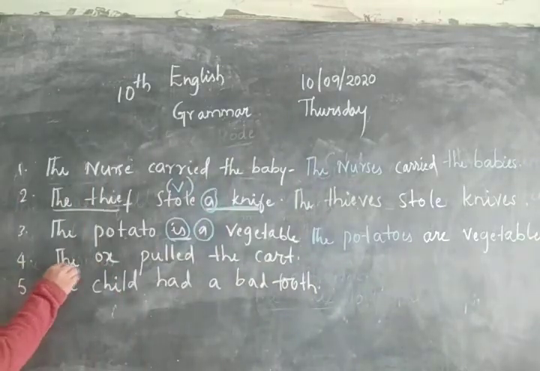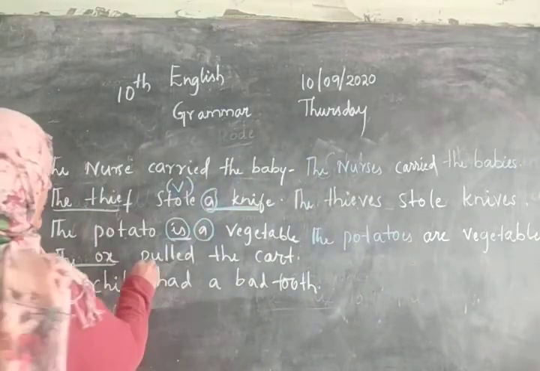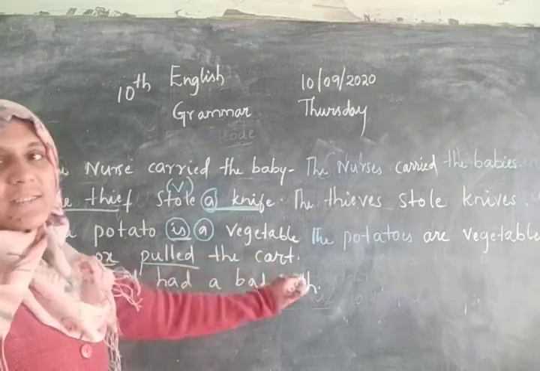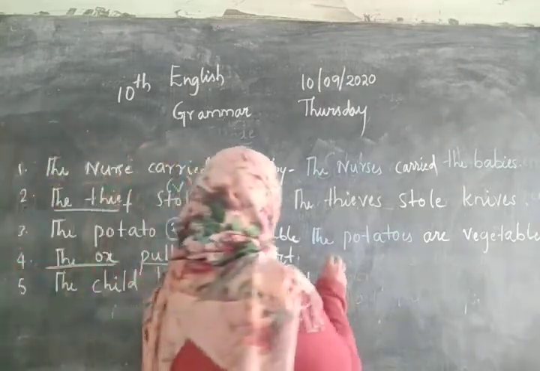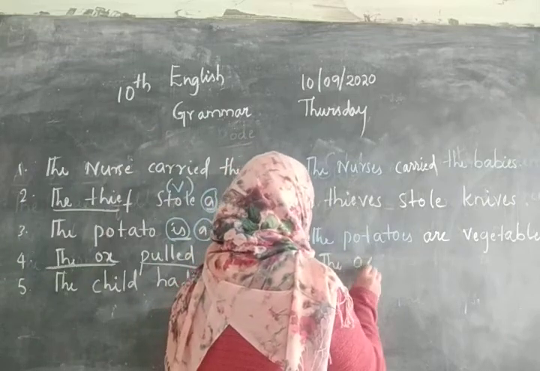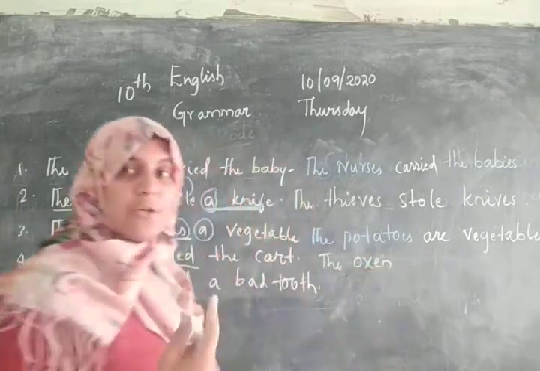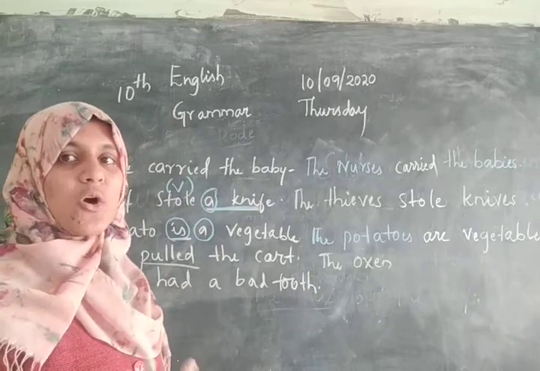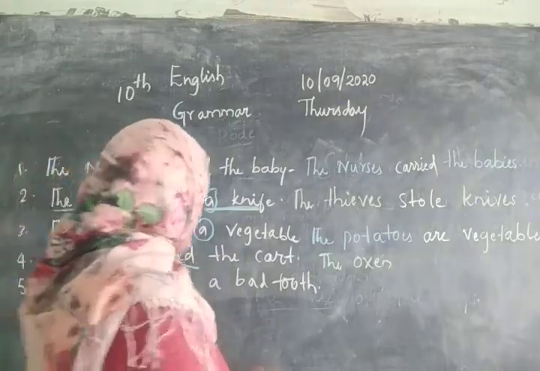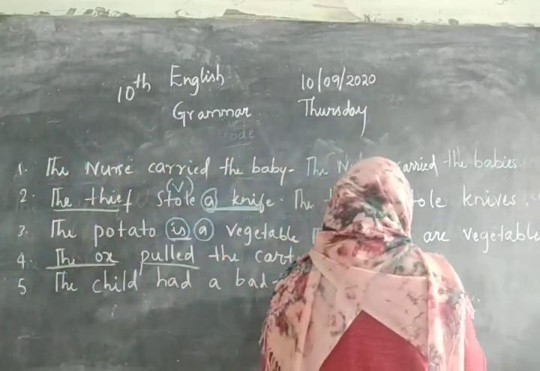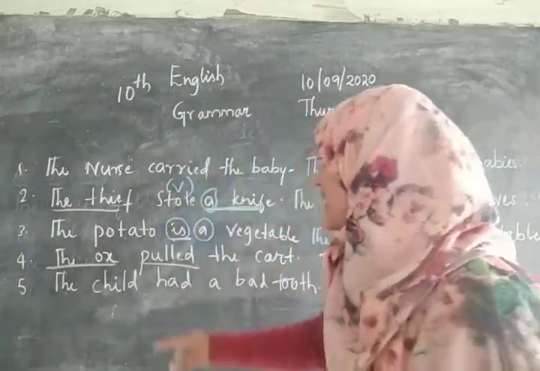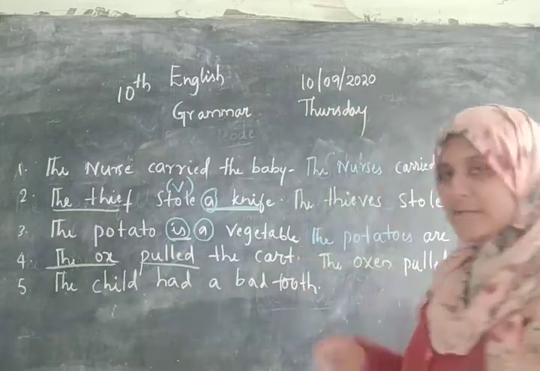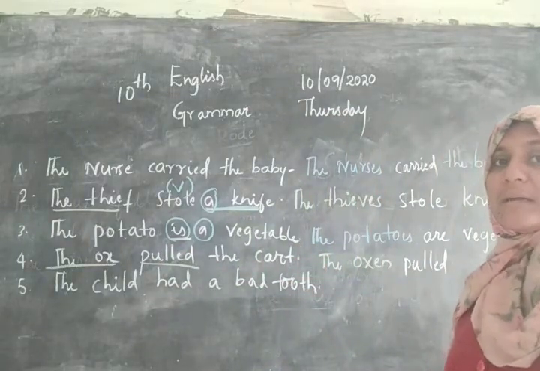Now, the ox is a noun, pulled is a verb, and the cart is again a noun. So here, the ox changes to the oxen because the plural form of ox is oxen. The oxen pulled. We are not supposed to change pulled because pulled is a verb. The oxen pulled the cart. The cart changes to the carts.